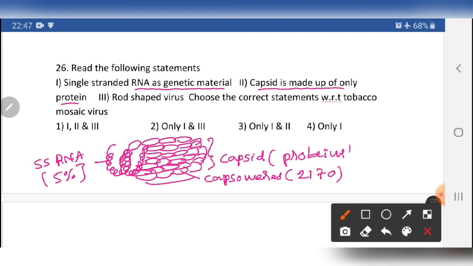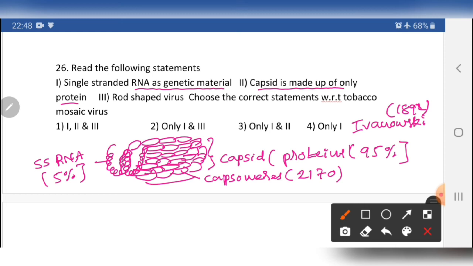So this is the protein part, which is around 95% of the virus, and 5% is the genetic material. It is a rod shaped structure. It was discovered by Ivanovsky in the year 1892.